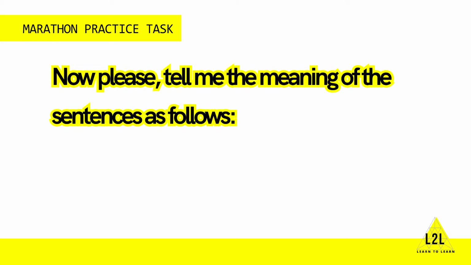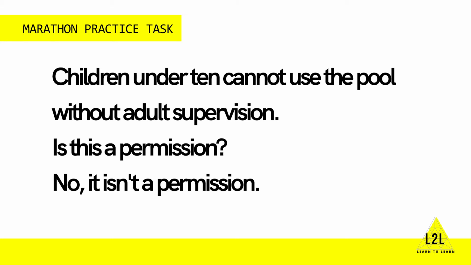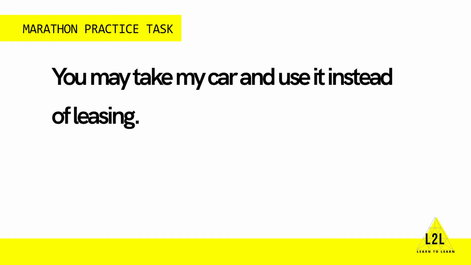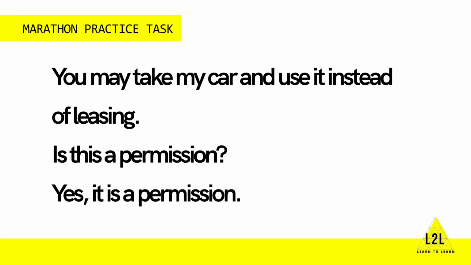Now please tell me the meaning of the sentences as follows. Children under 10 cannot use the pool without adult supervision. Is this a permission? No, it isn't a permission. It is a refuse of permission. You may take my car and use it instead of leasing. Is it a permission? Yes, it is a permission.